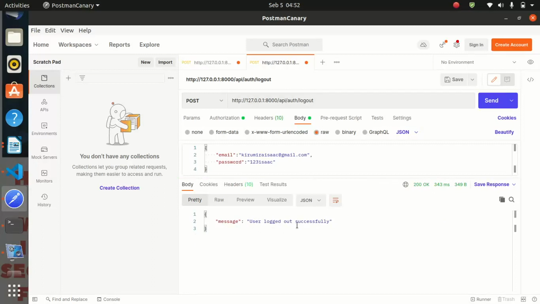So this marks the end of our API authentication. And in the next tutorial, we are going to start working on the meal management functionality, where we are going to be introducing TDD.